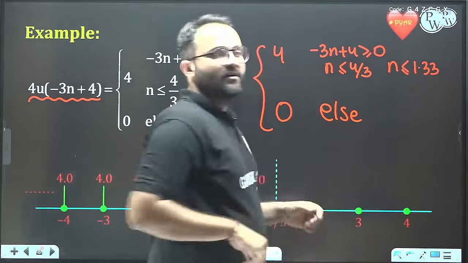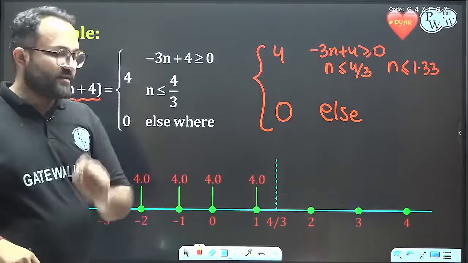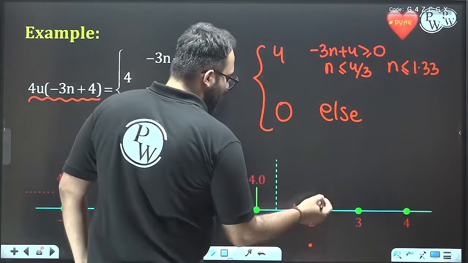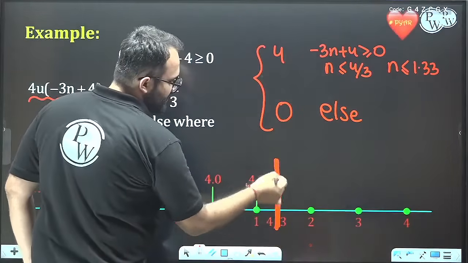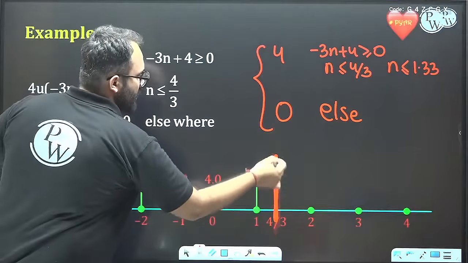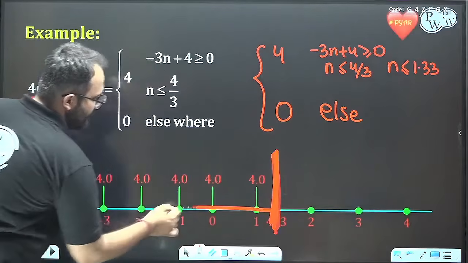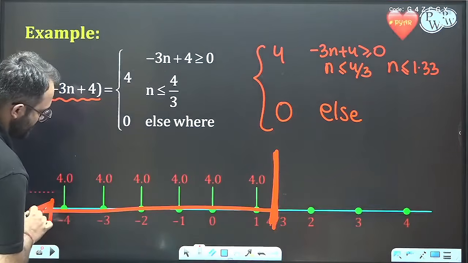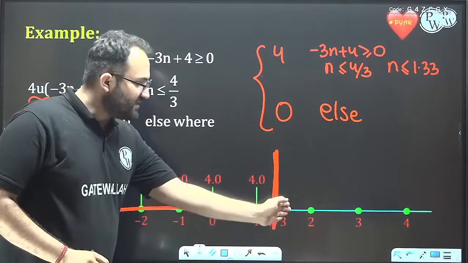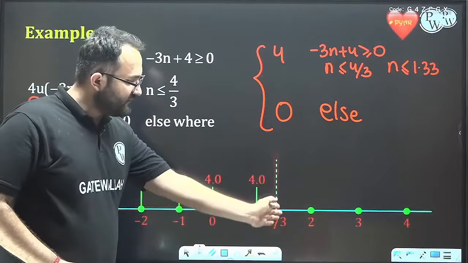Now since 1.33 is not an integer, and on the axis 1.33 is between 1 and 2, this function is equal to 4 when it is less than 1.33, which means less than 4 by 3.